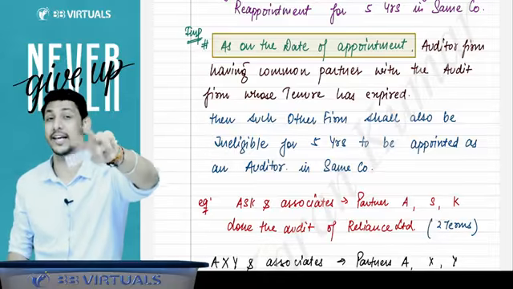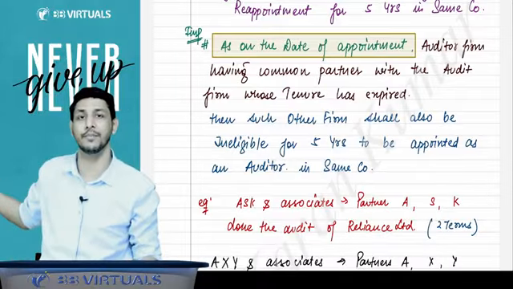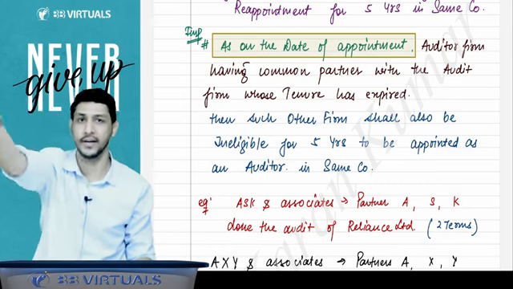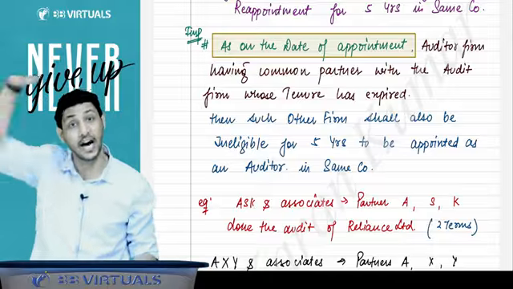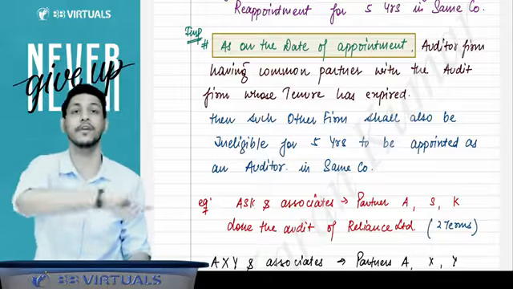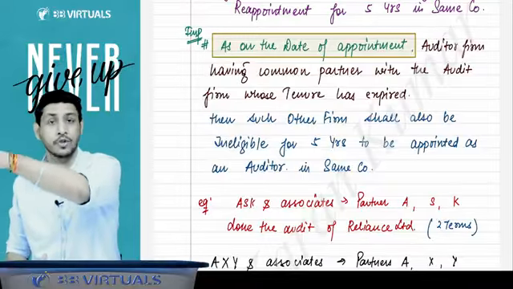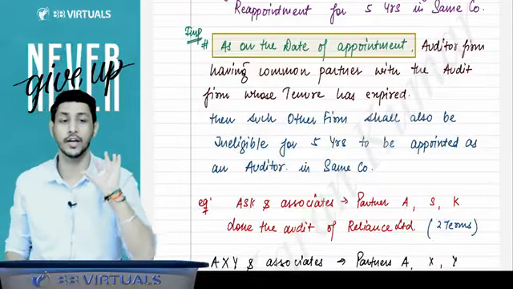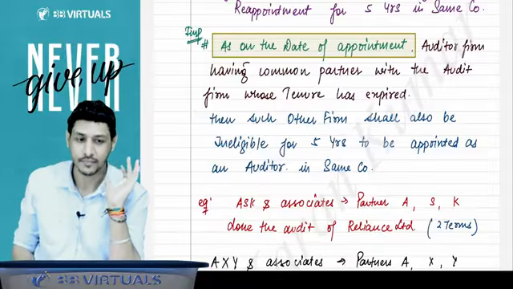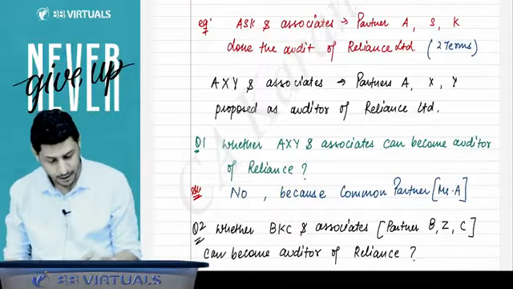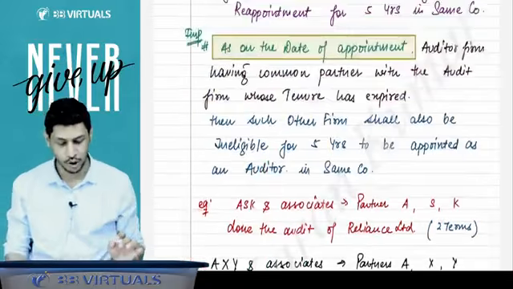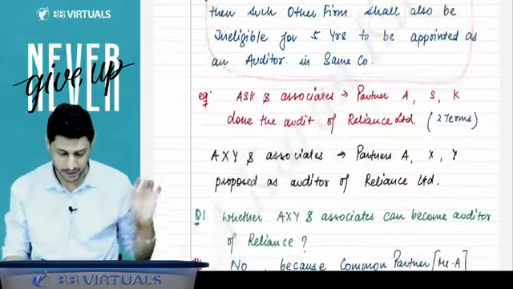So, sir, you are saying normally if any partner leaves that firm and joins this firm after appointment, then this firm need not vacate. Yes. But if the partner in charge comes here, then this firm has to vacate and they will be disqualified for the period of 5 years. Got it, sir. Here are the examples. You can read them. It will help you understand whatever I have said. This is the point, whatever is written over here, I have explained to you.